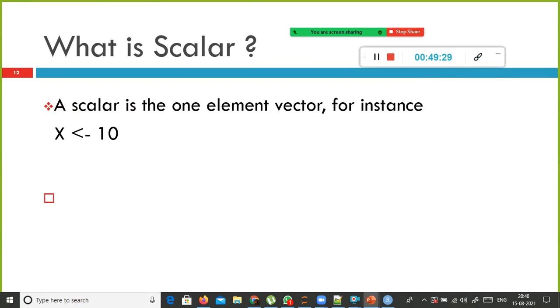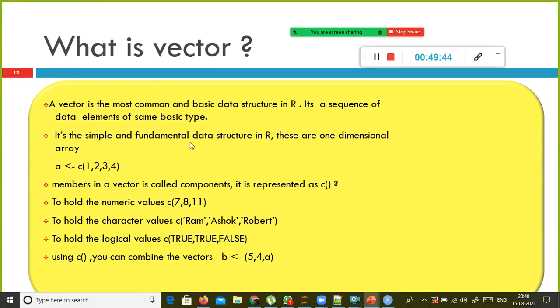Scalar data type. So scalar variable, what do you mean by scalar variable? It is nothing but a one-element vector. So here in this variable I stored only one value. This is called your scalar. And we have something called vector. This is very specific to R. You don't see the vector in Python. This is very specific to R.